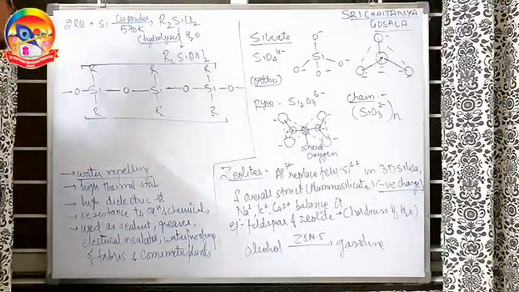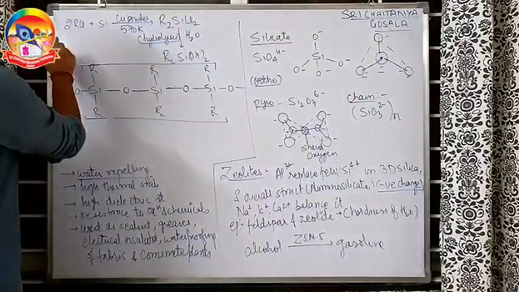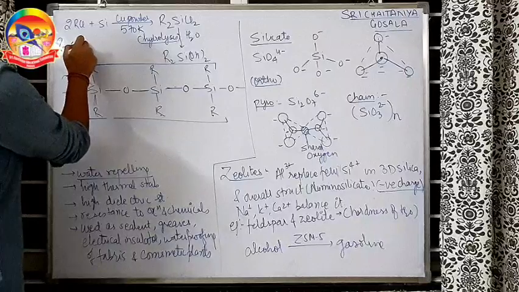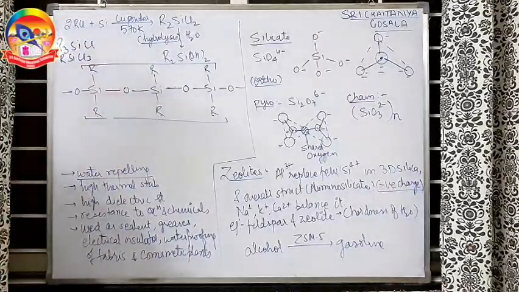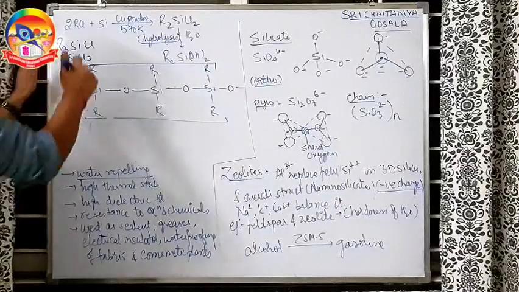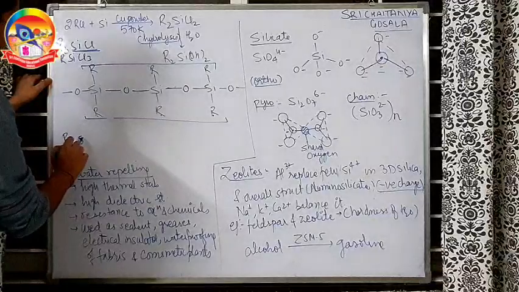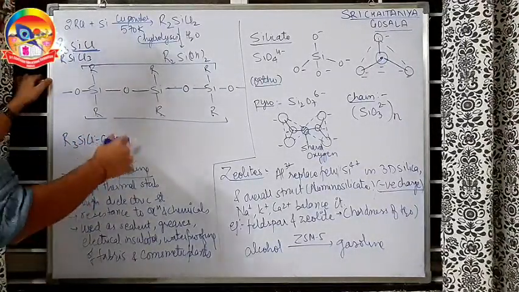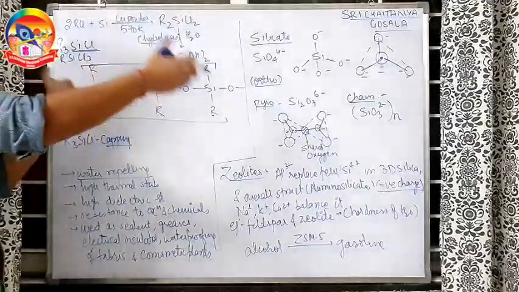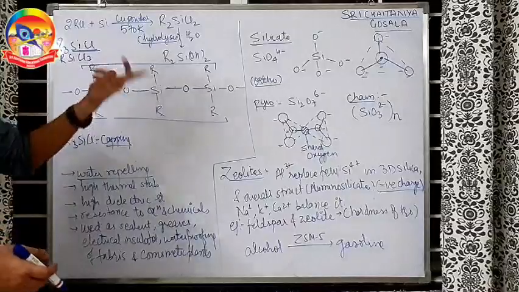More things. Look, one thing I made R2SiCl2, what are the other possibilities? I can also get R3SiCl, I can also get RSiCl3. What will happen if I take R3SiCl? R3SiCl I will use for capping. Capping means if I want to restrict the chain length, if I want to reduce the chain length, I will use R3SiCl. Why? Think about it.